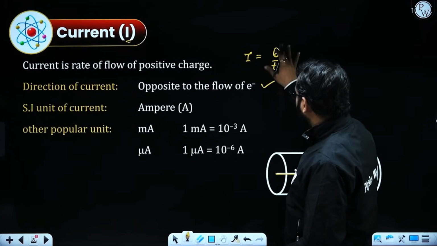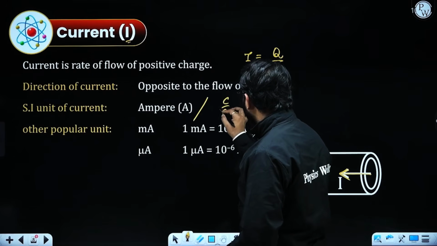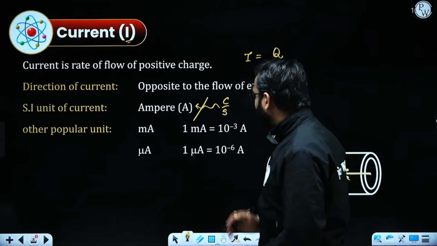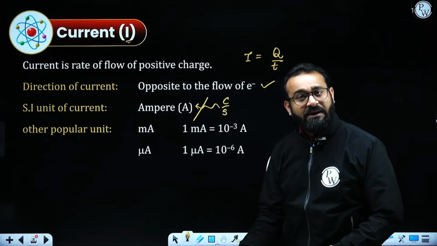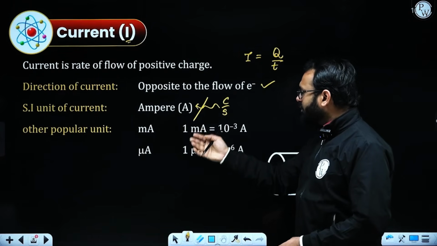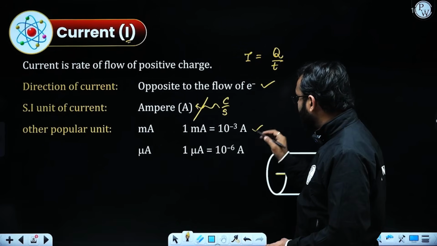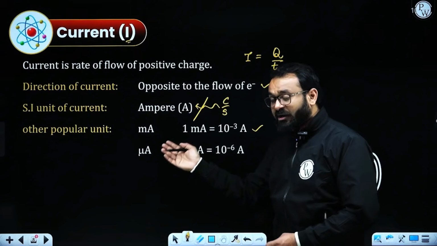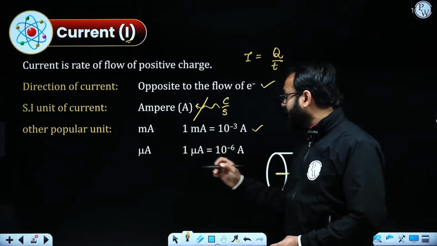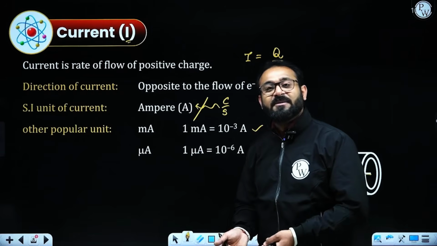When we talk about its unit, coulomb per second is given by ampere. So it can be directly represented by ampere. Talking about other popular units, if you are provided with milliampere, then you need to multiply by 10 to the power minus 3, and if you are provided with microampere, then you need to put 10 to the power minus 6 to convert it into its SI unit.